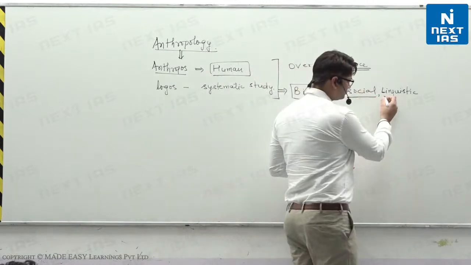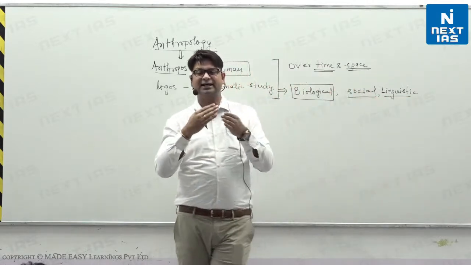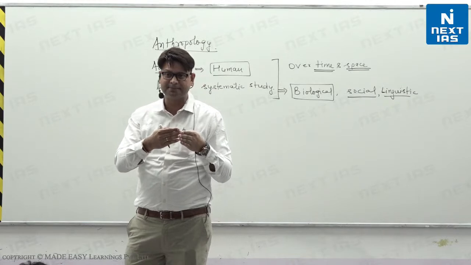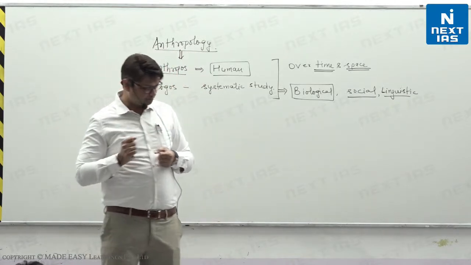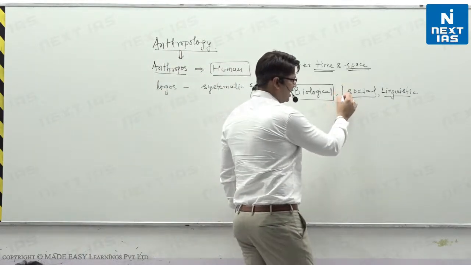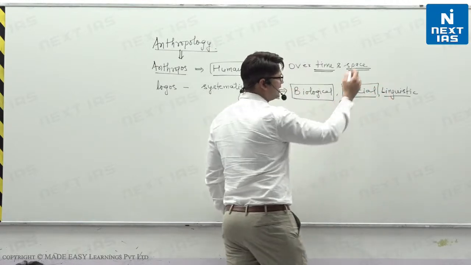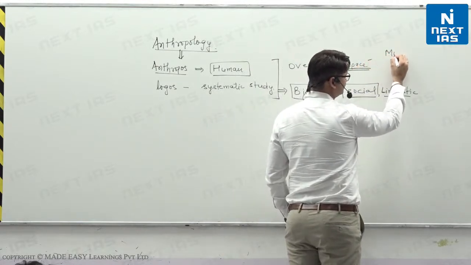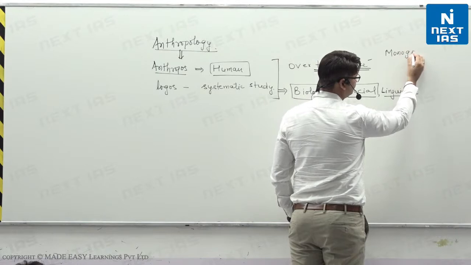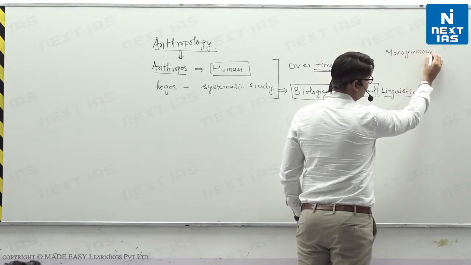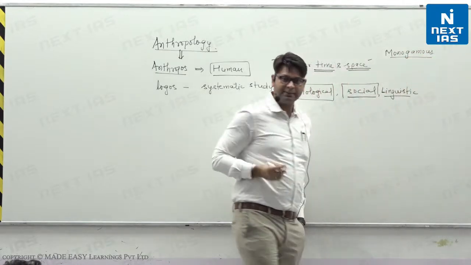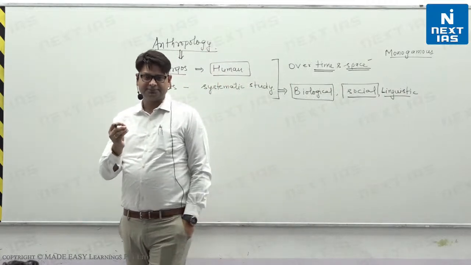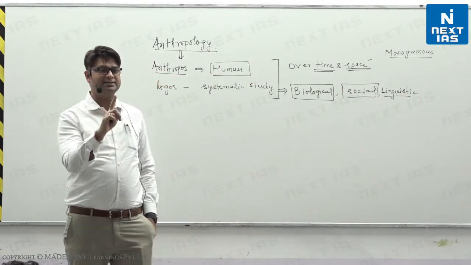Linguistic. Yes, space, you know that there are different types of marriages. In our society, we normally see that marriage is monogamous. One husband and one wife, isn't it? So that is monogamous marriage. Recently, you might have come across one marriage in Gujarat.